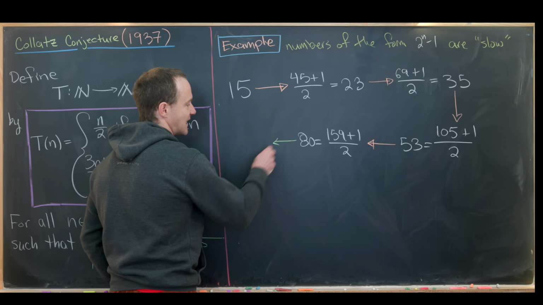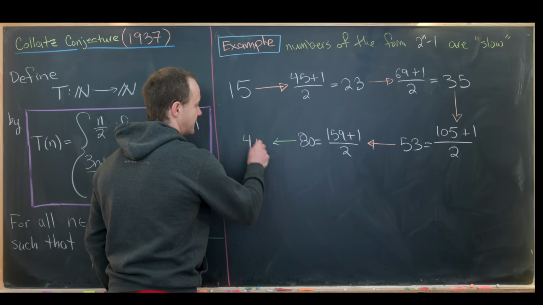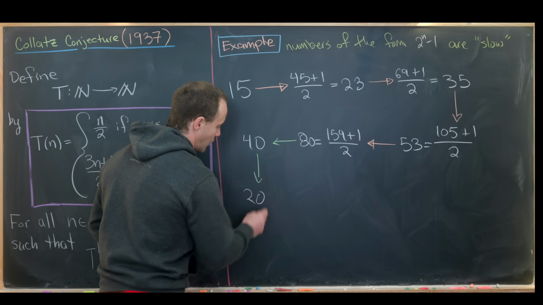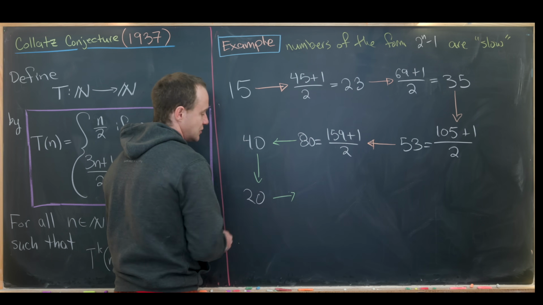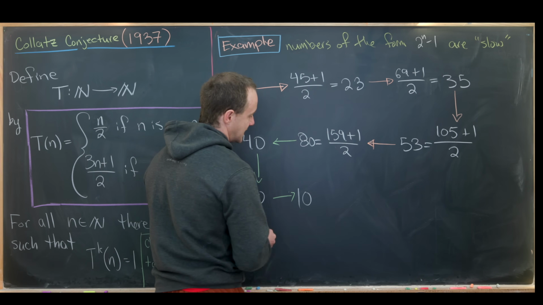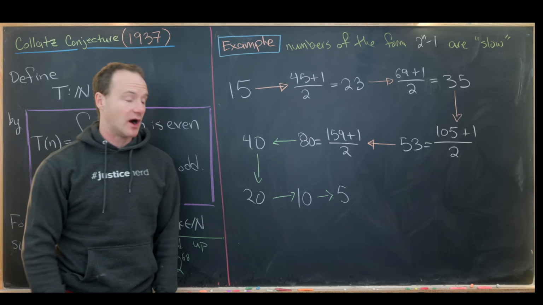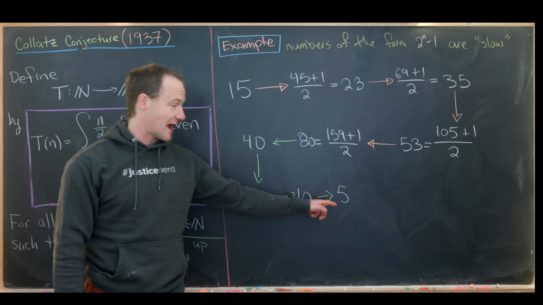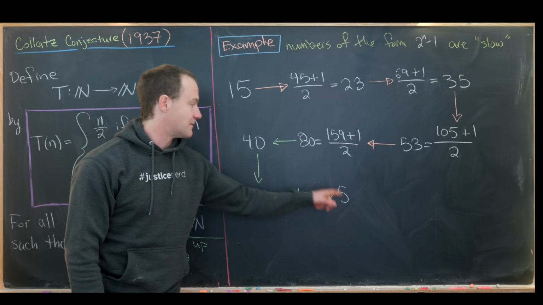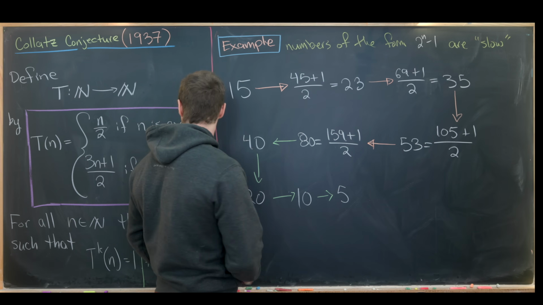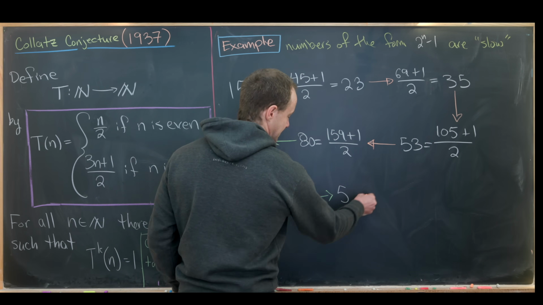Okay, so if we divide that by 2, we'll get the number 40. If we divide that number again by 2, we'll get 20. Again by 2, we'll get 10. Again by 2, we'll get 5. And we're back at another odd number. But even though we're back at another odd number, this number is quite a bit smaller than what we started with. But since we're back at an odd number, it means we have to use this rule again.